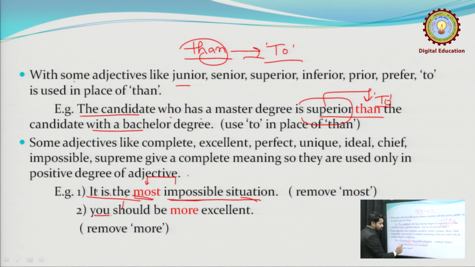Next, you should be more excellent. Whenever you are excellent, there is no scope for any improvement, so we have to use the positive degree. You should be excellent.